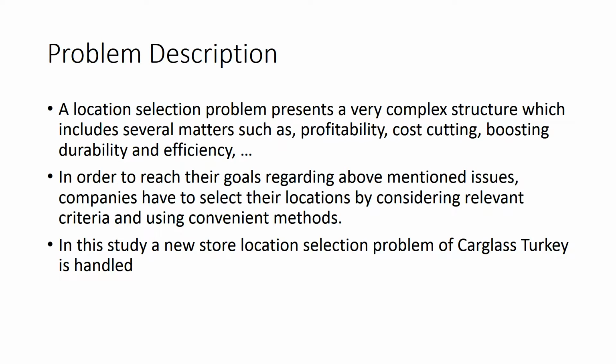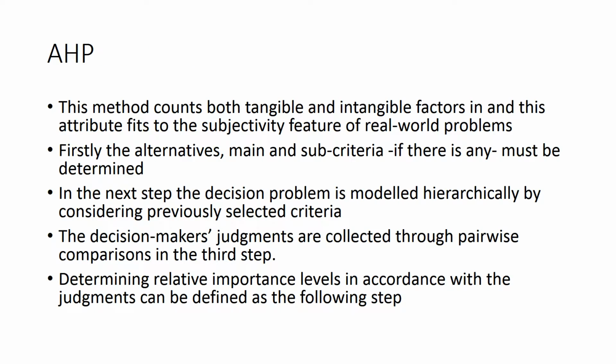So in this study specifically, a store location selection problem for Carglass Turkey is handled. Carglass is a company in Turkey, and currently only in Turkey, that repairs and maintains cars. So they're looking for a new location for their business. The reason that I wanted to do this problem was that a supply chain manager actually came to the authors of this paper and asked them to help him with it. So I think it would be neat to have this knowledge as a supply chain manager, because that's a direction that I'm looking to go into.